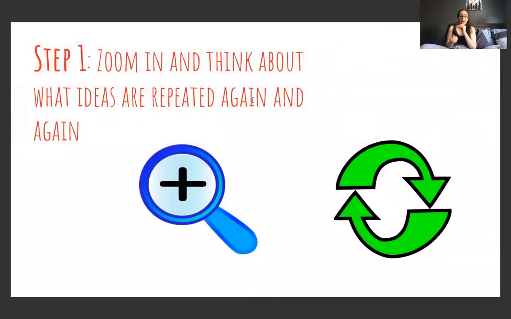I'm going to show you how to use these steps to find main idea. First, step 1. Zoom in and think about what ideas are repeated again and again. So I'm going to read this first time and I'm going to think about repeated ideas.